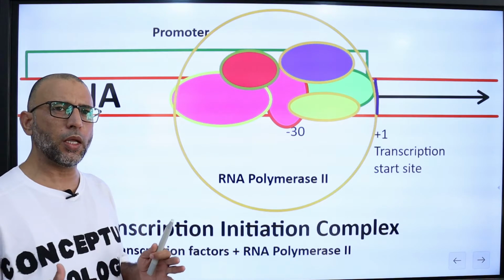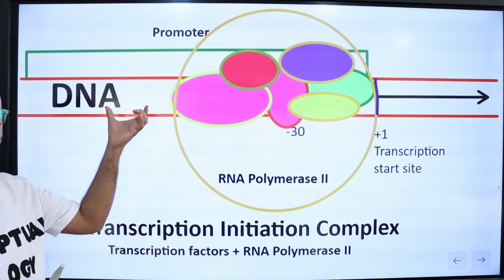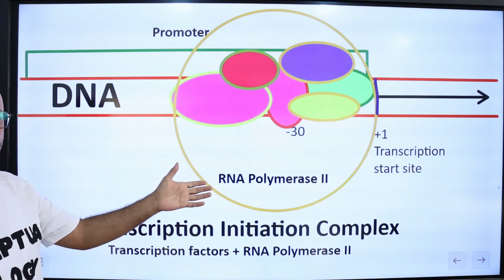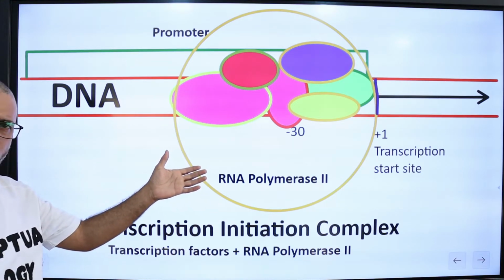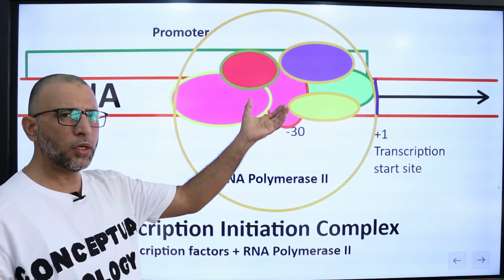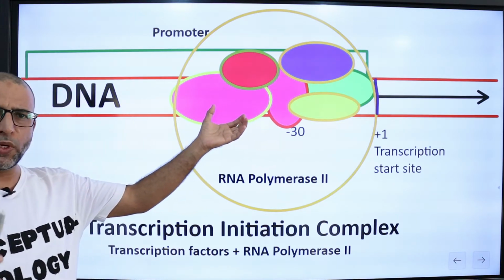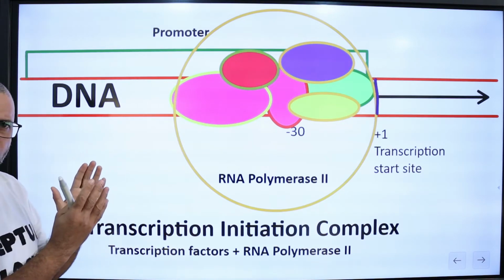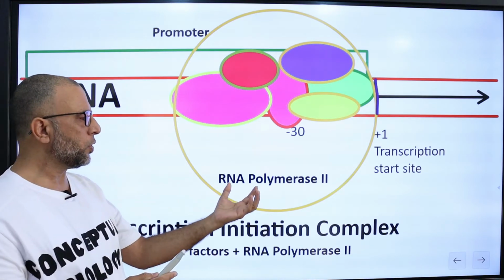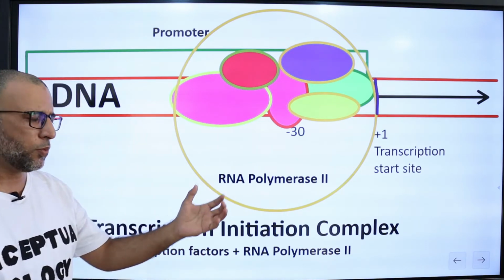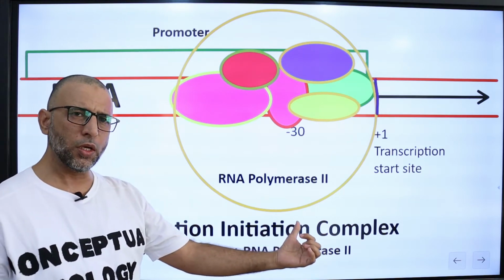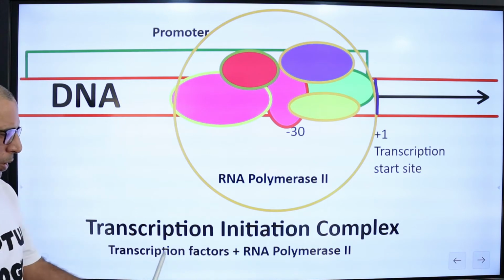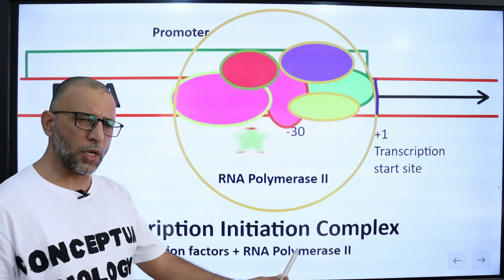Prokaryotic polymerase can bind to a DNA template strand on its own. But in eukaryotes, the RNA polymerase enzyme requires other proteins, and these proteins are called transcription factors. First, transcription factors bind to the promoter region of the DNA and then they help to recruit the RNA polymerase 2 enzyme to form the transcription initiation complex. The transcription initiation complex consists of transcription factors and the RNA polymerase enzyme.